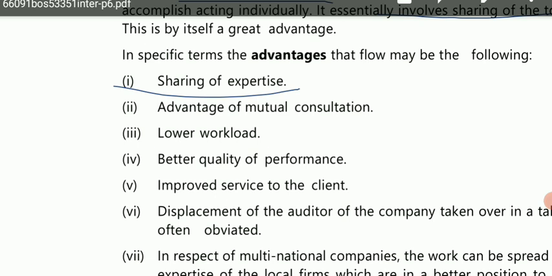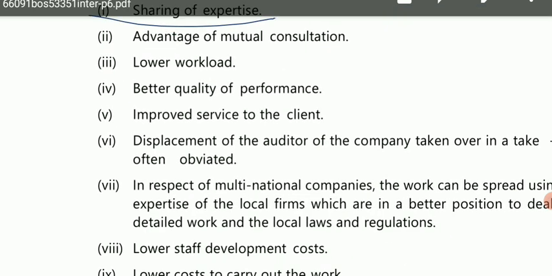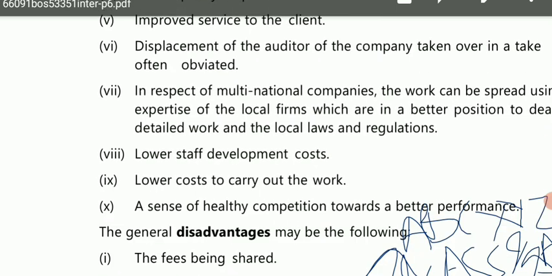Then lower workload. Because the work is divided, each of the audit firms has to face a lower workload. Then quality is increased because there is sharing of resources and sharing of expertise. In that way the quality of work is also enhanced. Then improved service to the client. Because there is better quality and the work is completed in a time-bound manner, there is improved service to the client. Then lower staff development cost.